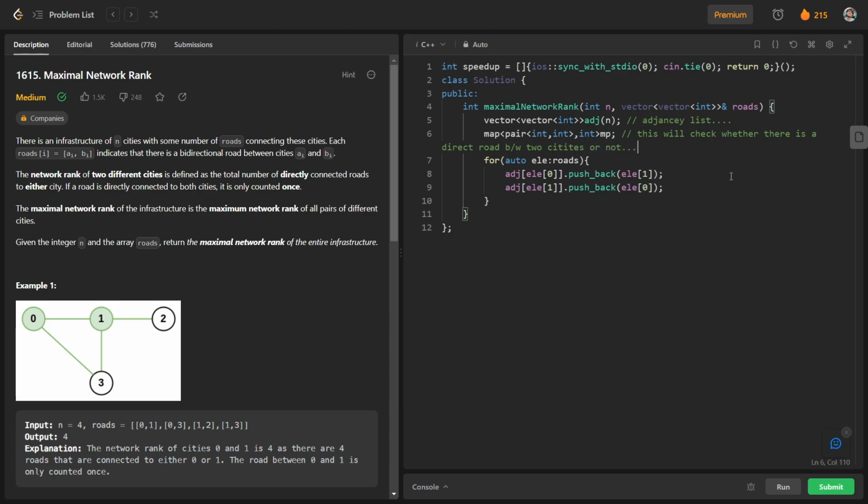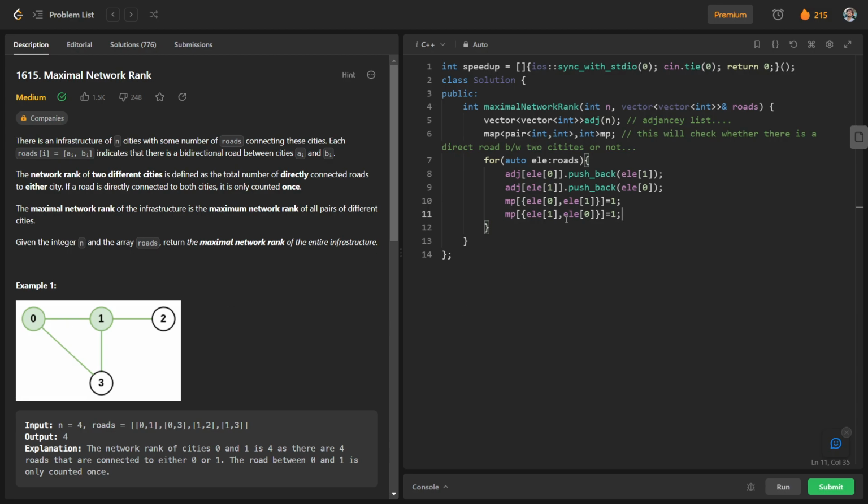So if we are iterating over the roads, we can say that there is a direct road between these two cities, ELE of 0 and ELE of 1. So we will write map of ELE of 0 and ELE of 1 as 1. Also we have to write map of ELE of 1 and ELE of 0 as 1, because this is a bidirectional road.